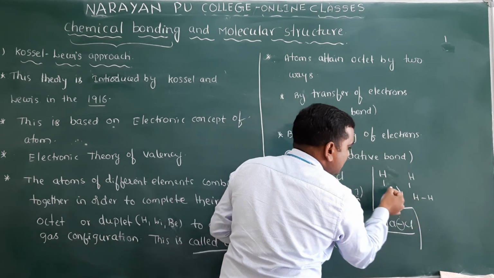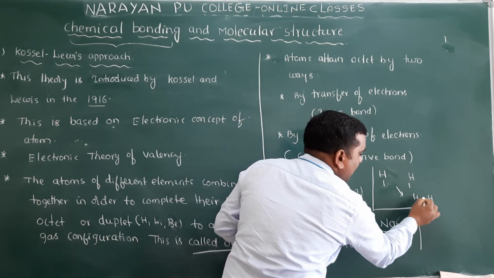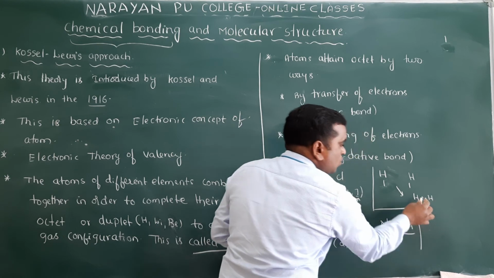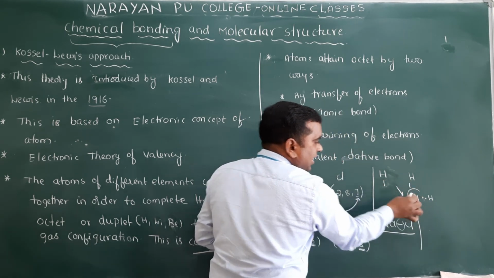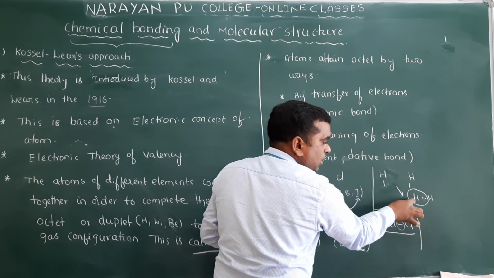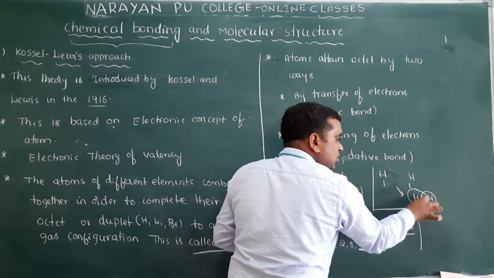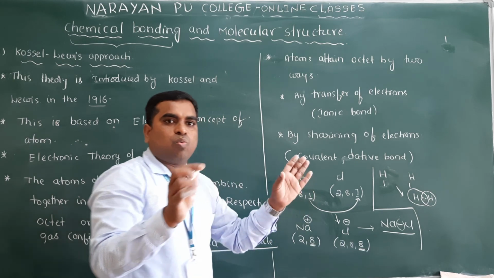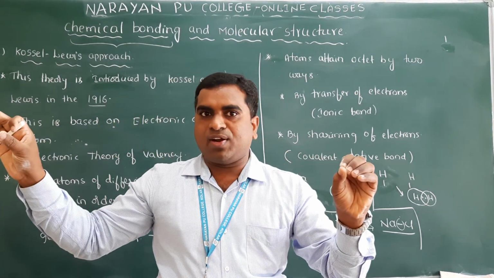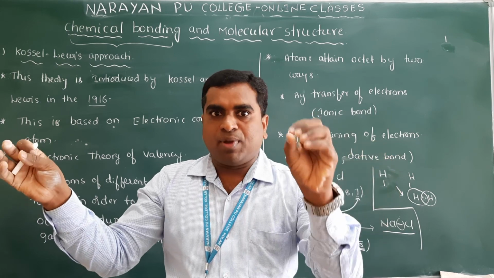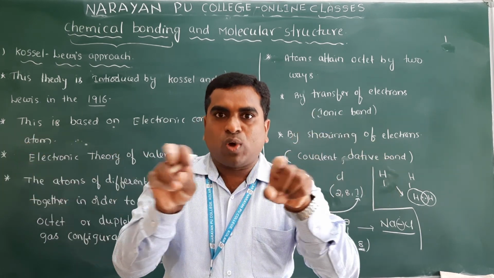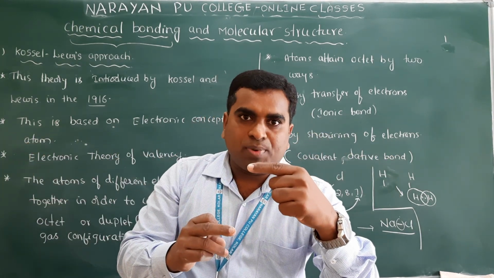You see, there are 2 electrons here. These 2 electrons are shared. One is giving 1 electron, and the other is giving another electron. So these 2 electrons belong to each hydrogen. They are not transferring, they are sharing. I am giving 1 electron, you give 1 electron, so 2 electrons are there and one bond formation takes place.